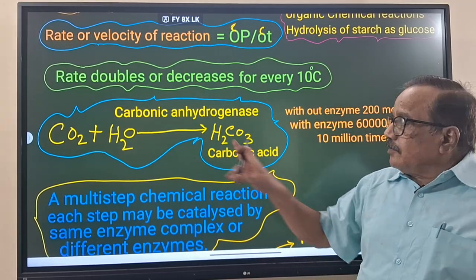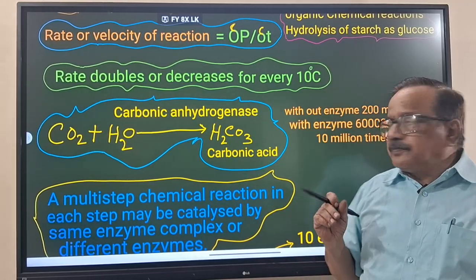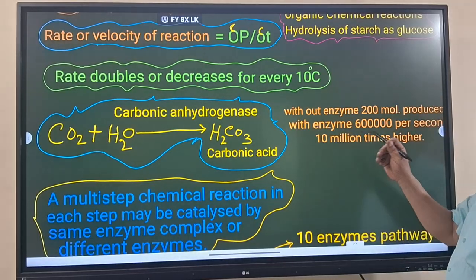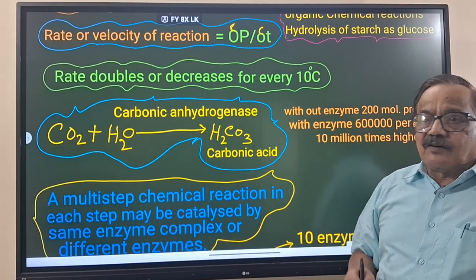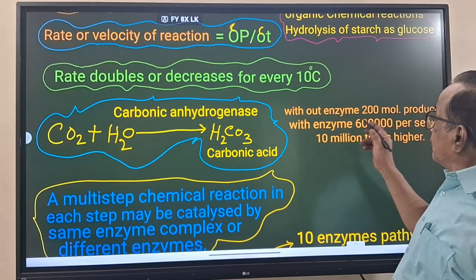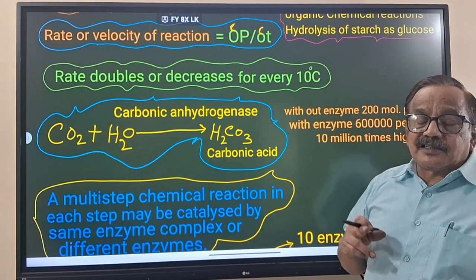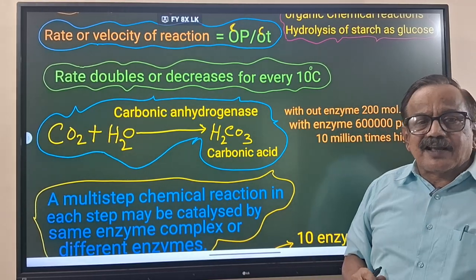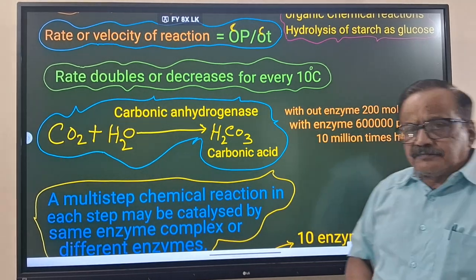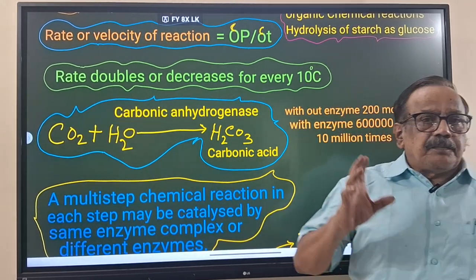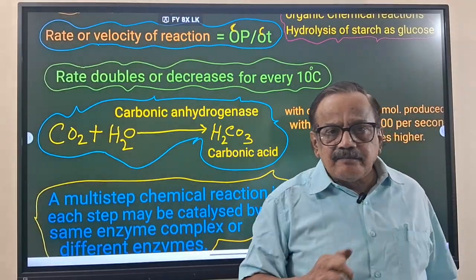But when the enzyme is involved, the speed will increase to 6 lakhs per second. Otherwise it would be 200 molecules, but 6 lakhs become within 1 second. That is 10 million times increase. So that is the power of the enzyme.